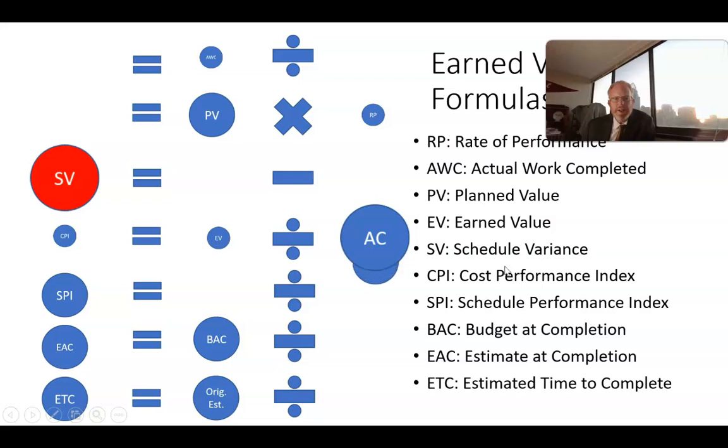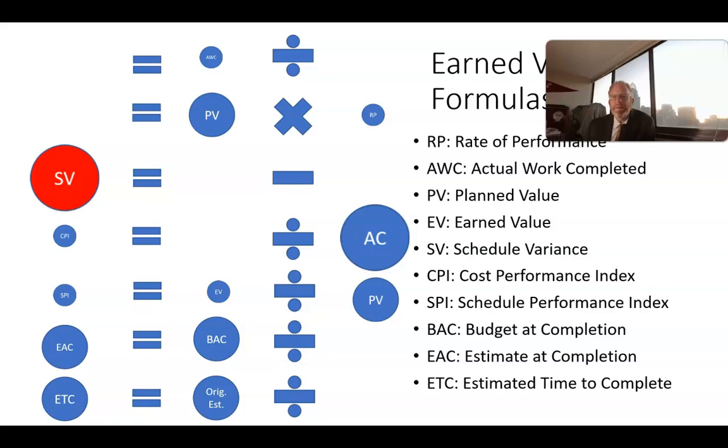Schedule performance index is similar, but instead of looking at cost now, we're looking at schedule. So this is going to be earned value divided by planned value. And we saw a planned value up here in rate of performance earlier. So we know that's what we thought we would have done at this time. If we're running behind schedule a bit, earned value is going to be a smaller number. And guess what? That schedule performance index is also going to be a smaller number.